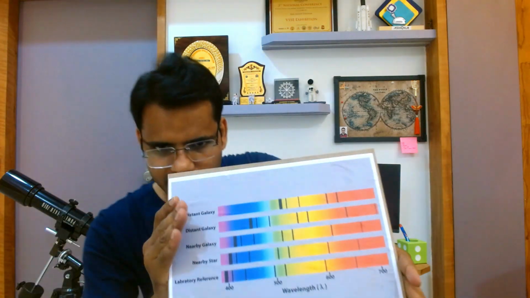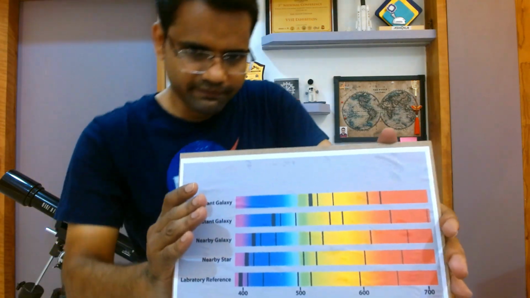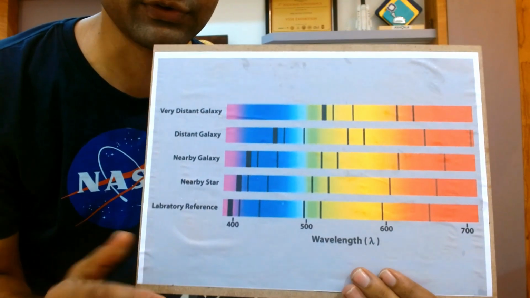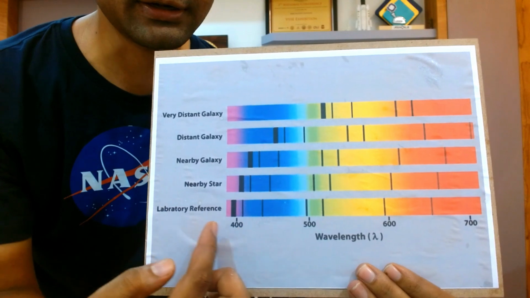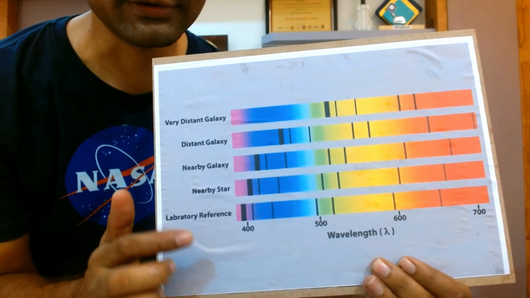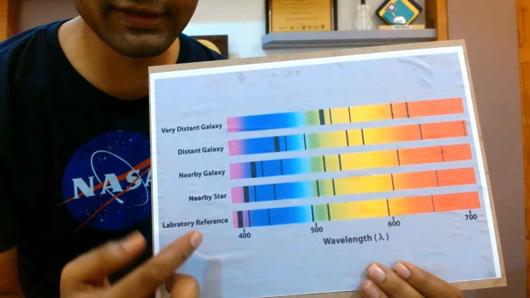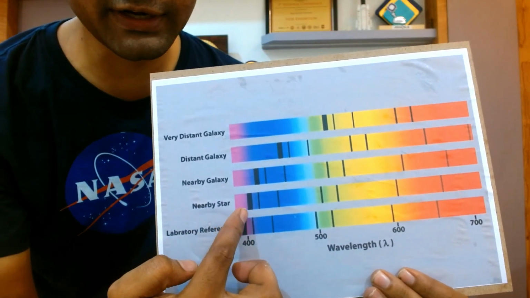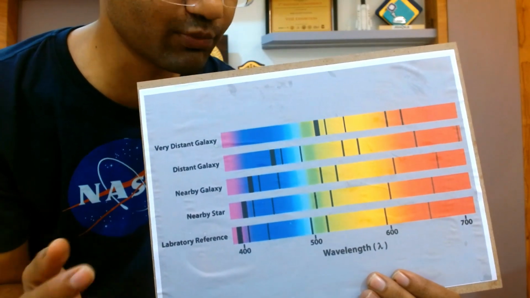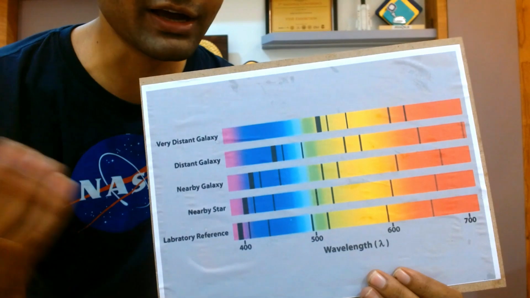To make you understand very easily, I brought the spectra of different objects and galaxies. So here you can see the spectra of different galaxies and the nearby star. You can see the first spectrum represents the laboratory reference. Okay, it's ideal. So when you take the nearby star, you can see this black line is shifted more toward the red side of the spectrum. Okay, it means this star is moving away from us.